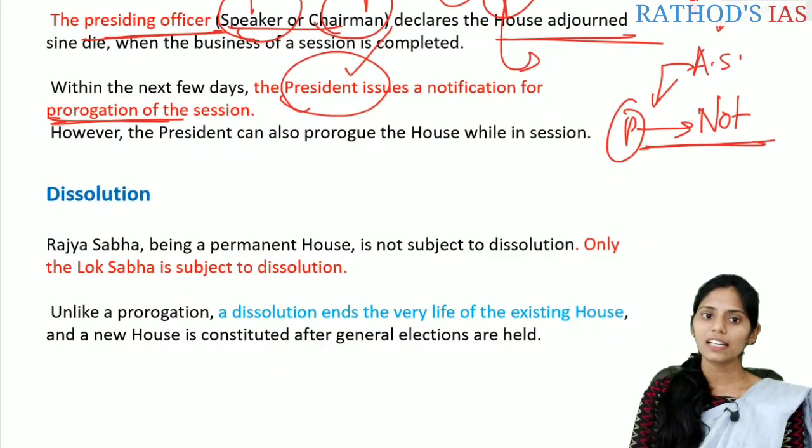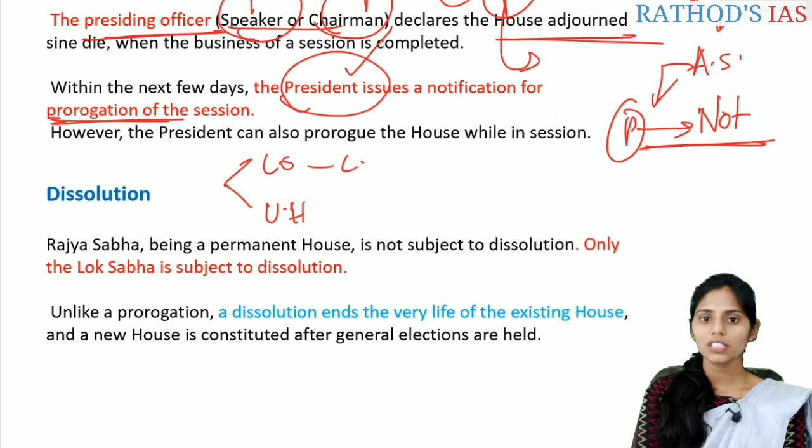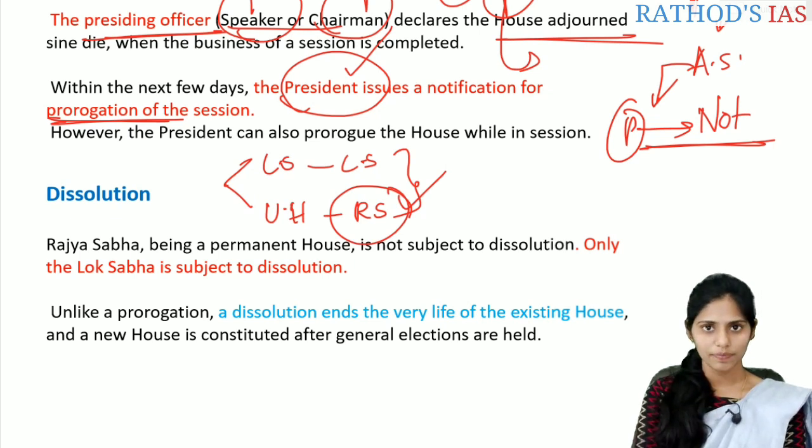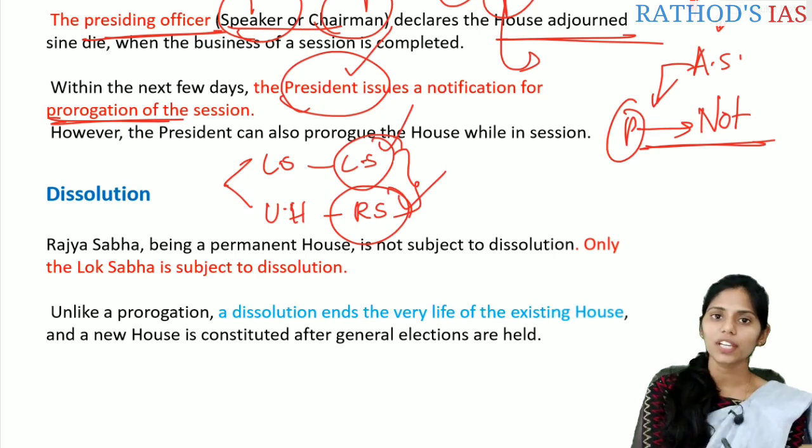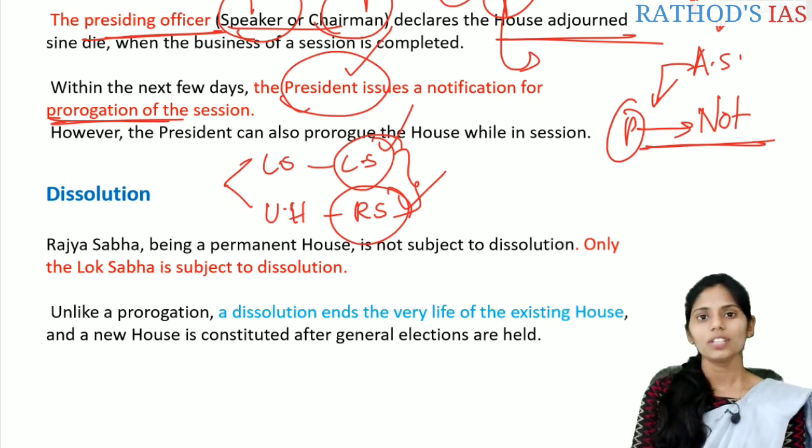Let us see the next one, that is dissolution. We have two houses, the lower house and the upper house, correct? The lower house is the Lok Sabha and the upper house is the Rajya Sabha. The Rajya Sabha is a permanent house and is not subject to dissolution. But the Lok Sabha, the lower house, is subject to dissolution. So what is the difference between prorogation and dissolution?